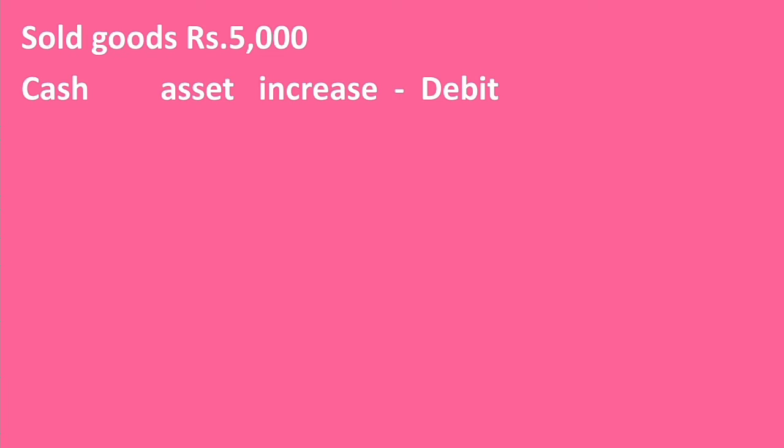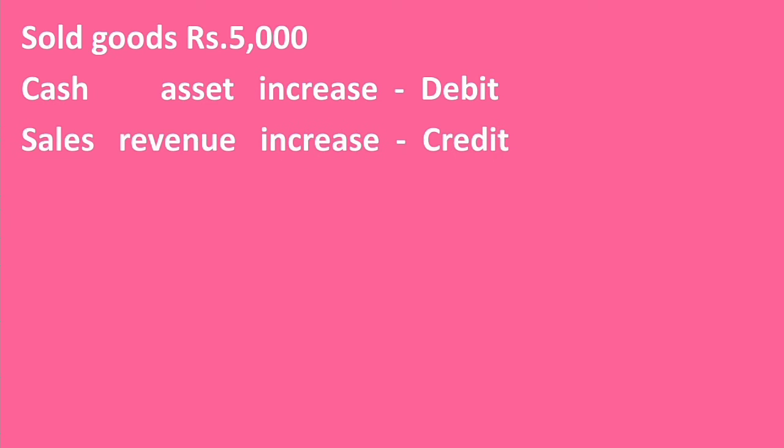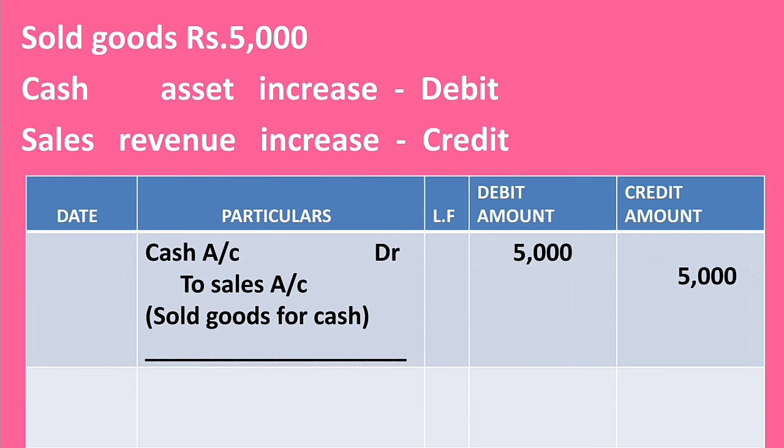Sold goods means sales. Sales is revenue. The next account, sales account. Sales is a revenue. Here the revenue of the business increased. Then credit revenue account. Then credit sales account. Debit cash account and credit sales account. Then the journal entry is cash account debtor to sales account. Sold goods for cash.